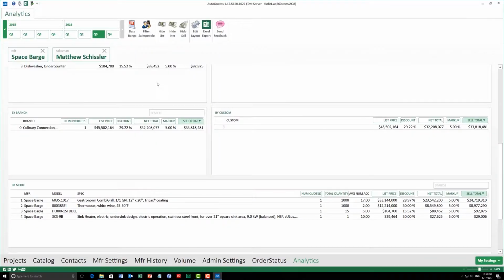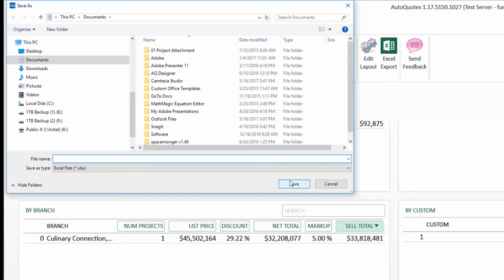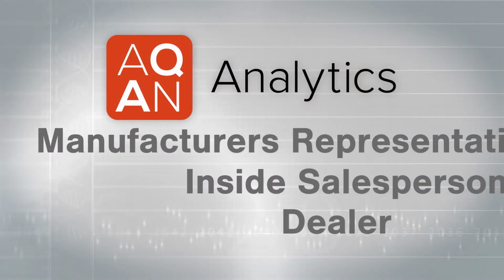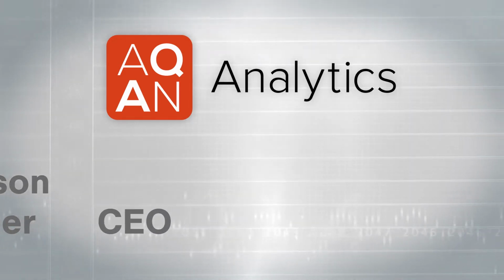If you want to share project data with executives or others in your organization, simply select the Excel Export button on the ribbon to generate a report. As an FES professional, AQ Analytics gives you the data and the power you need to make informed decisions.